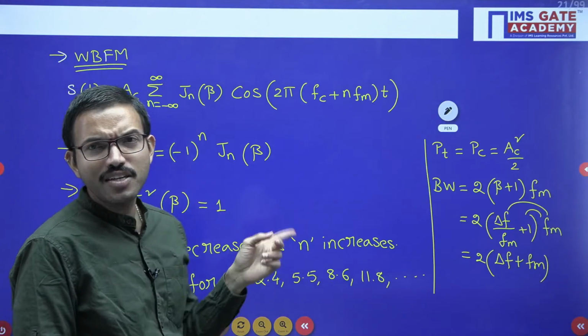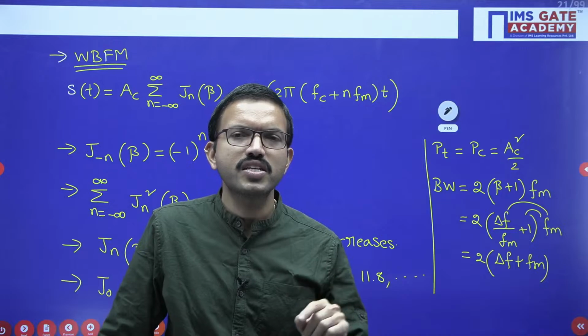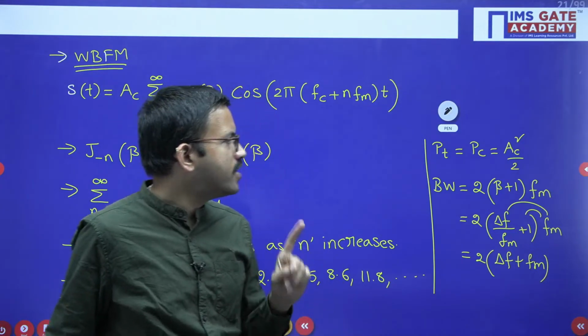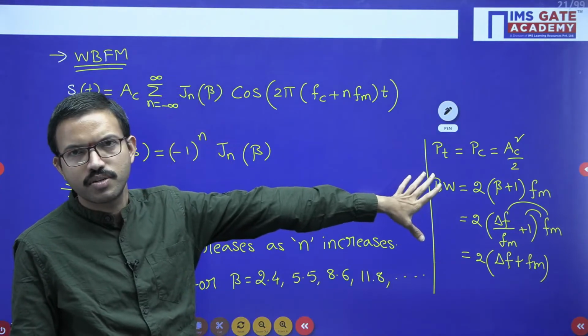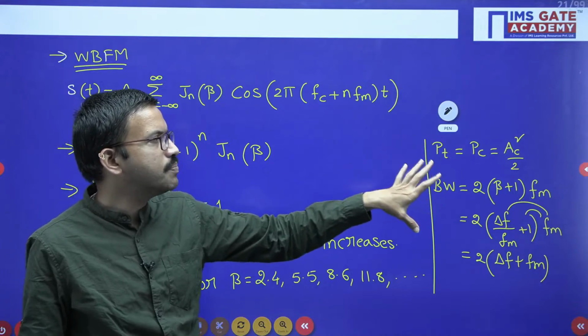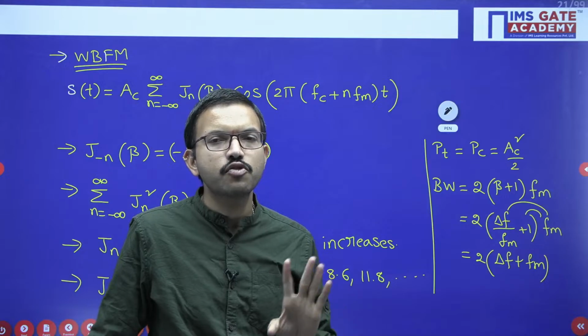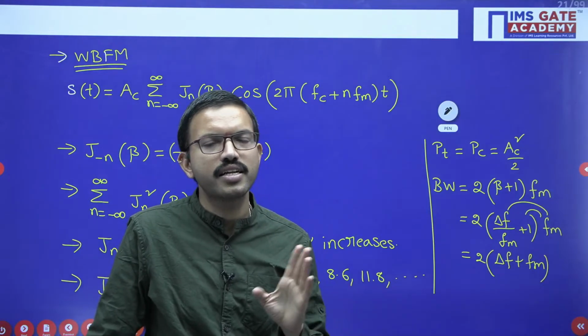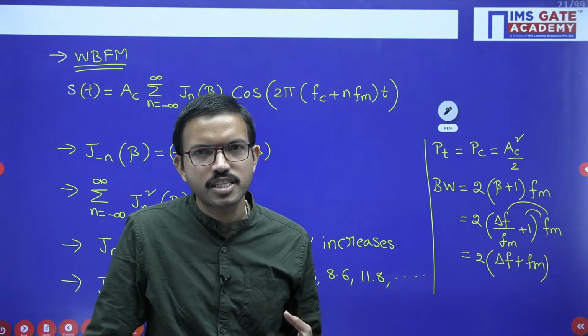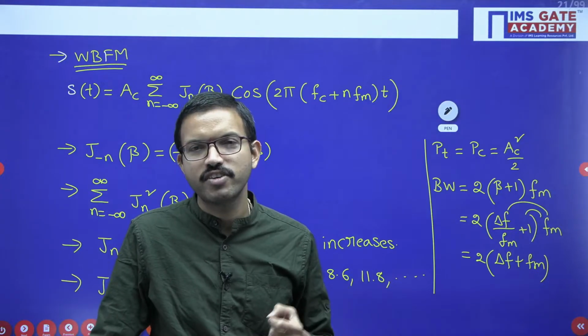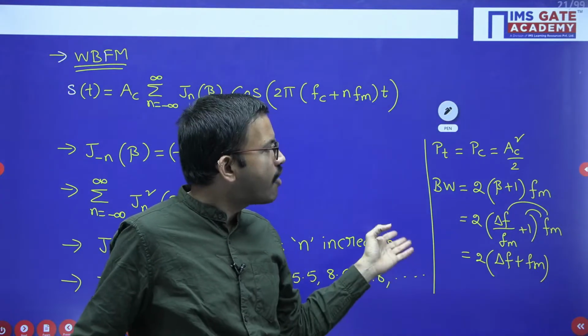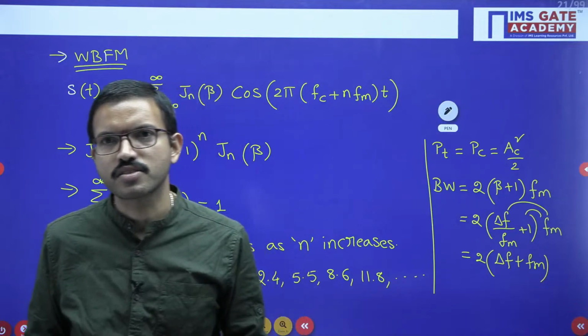If beta is greater than 1, it is wideband FM, and you have to use these formulas. This is the most important and interesting thing regarding FM. In a few questions they won't mention whether it is wideband or narrowband, just to keep some suspense. You have to find out, and after that you can use the respective formulas.